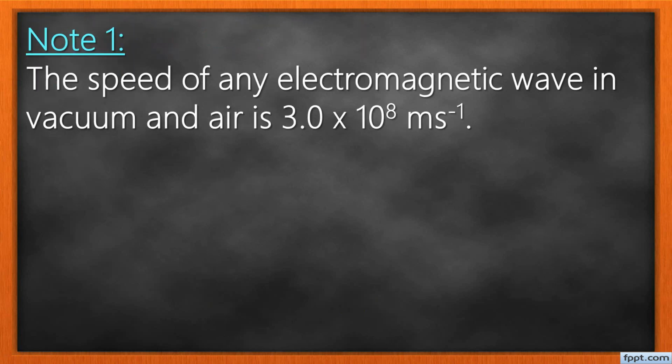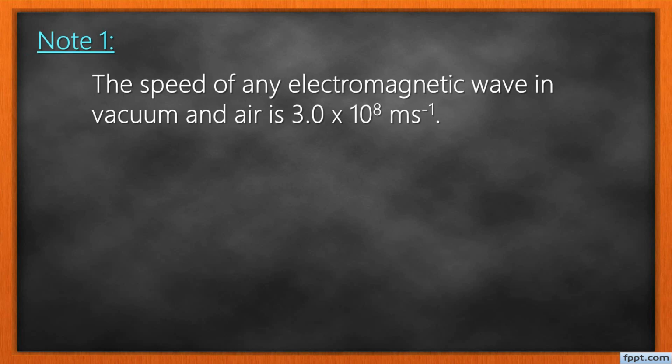Now note, the speed or velocity of any electromagnetic wave in a vacuum. The electromagnetic waves, I hope you remember them: the X-rays, the gamma rays, the ultraviolet, the infrared, the microwaves, the TV waves, radio waves, all of those are called electromagnetic waves. So in a vacuum or even air, their speed is 3 × 10^8 meters per second. That is 300 million meters per second.